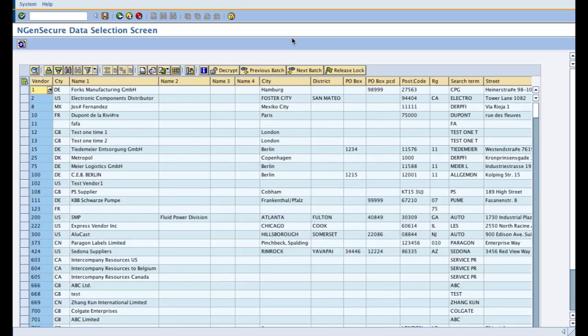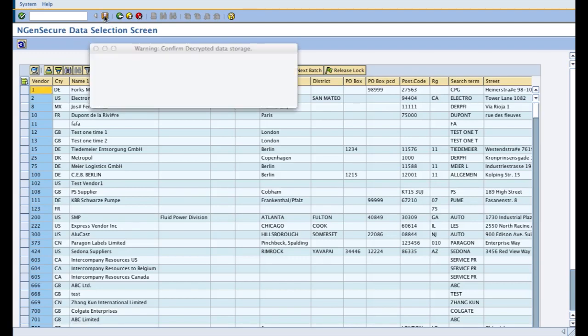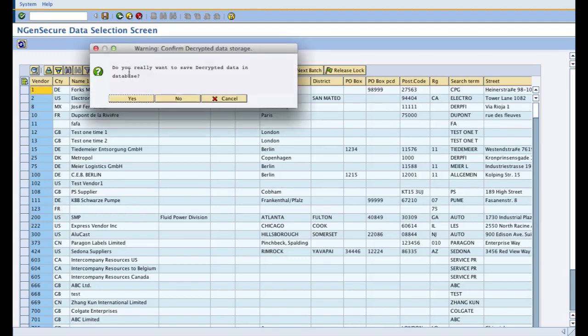So as you can see, all my original data is back on my screen, and I choose the save button to actually revive my data back.